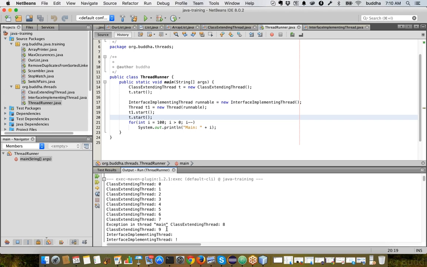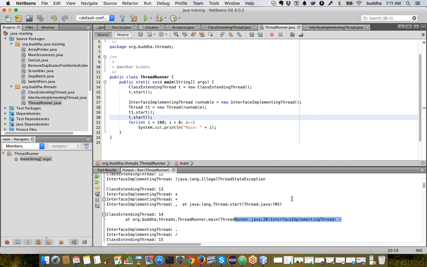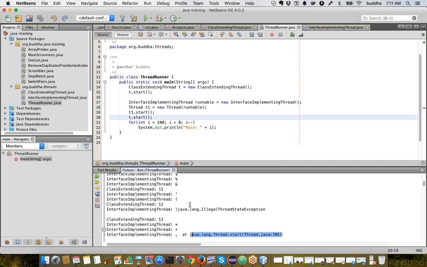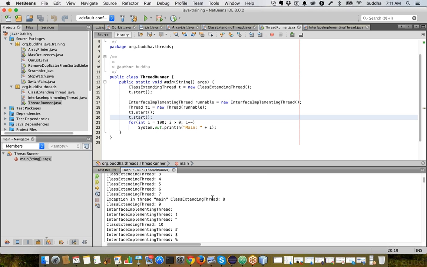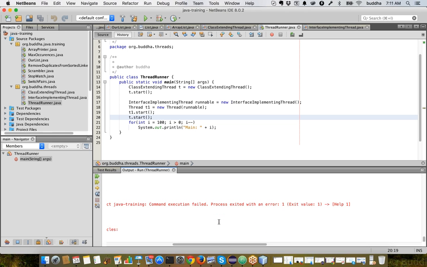Now, if you see, we got an exception in the main thread, and that exception is at the interface implementer. Because multiple things are happening simultaneously, it says we are unable to start this particular thing, and we are not seeing that exception here.